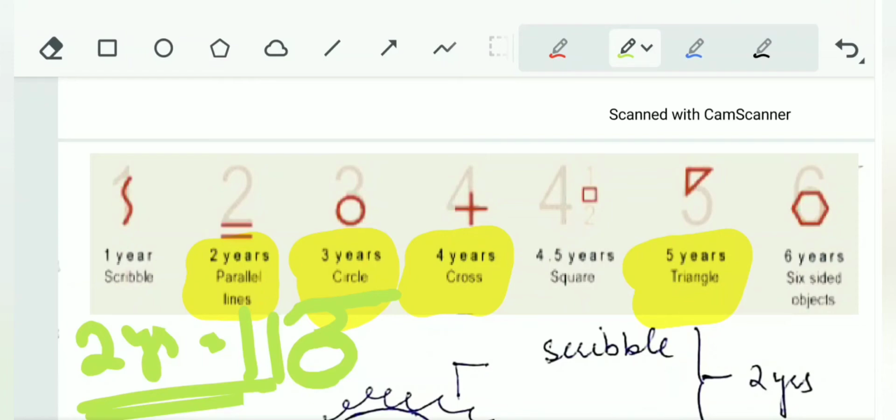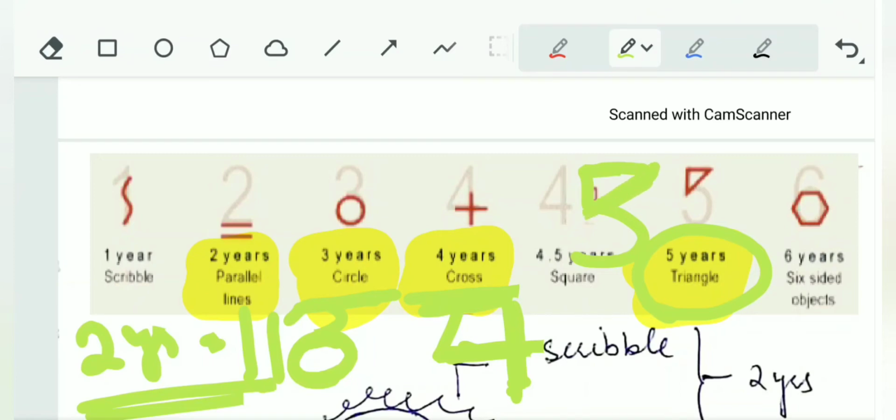At 4 years, see, when we write 4, there comes a cross, right? So at 4 years the child can draw a cross. At 5 years the child can draw a triangle. See, when we write 5, there comes a triangle. We can draw a triangle with the number 5. So at 5 years the child can draw a triangle. So at 2, parallel lines, at 3, circle, at 4, cross, at 5, triangle.